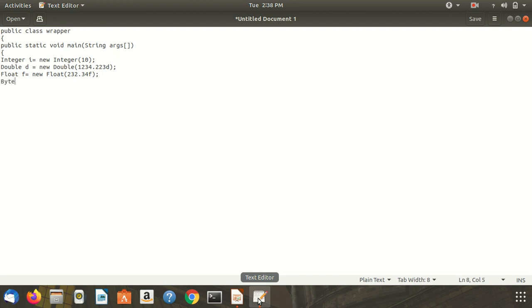Byte. Now print the numbers, System.out.println.